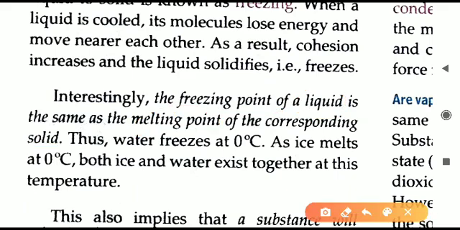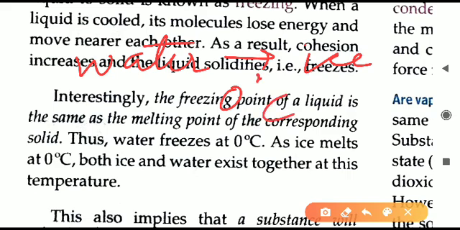For example, if we see water only, water changes to ice. At what temperature does it happen? Water changes to ice at 0 degrees Celsius. And the opposite change, ice changes to water. Ice also changes to water at 0 degrees Celsius.